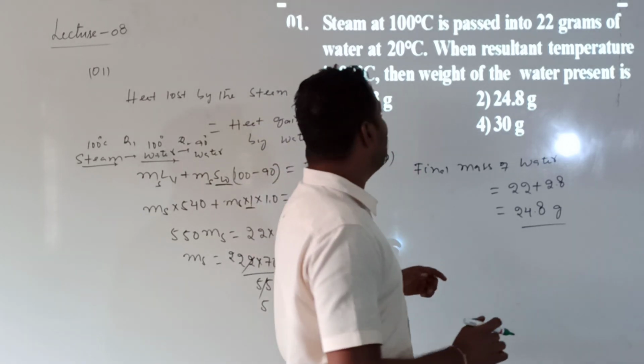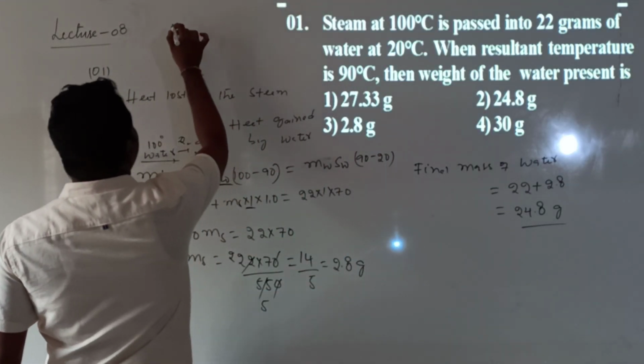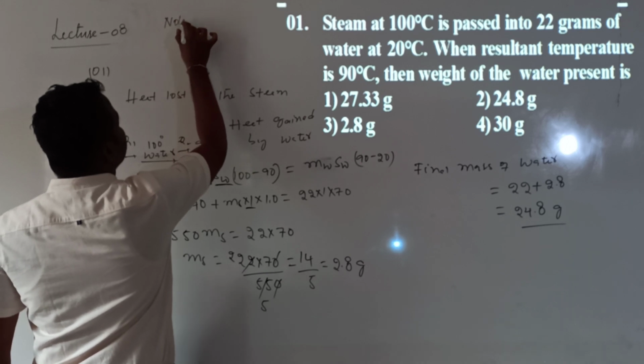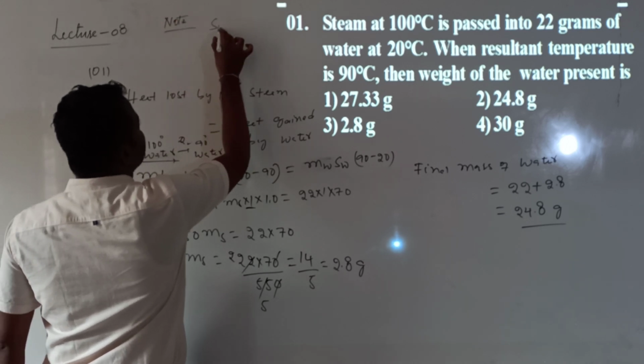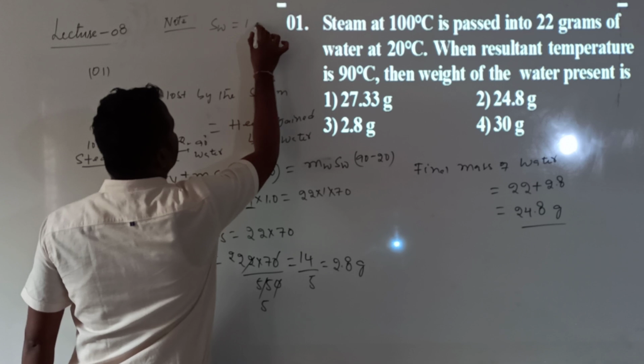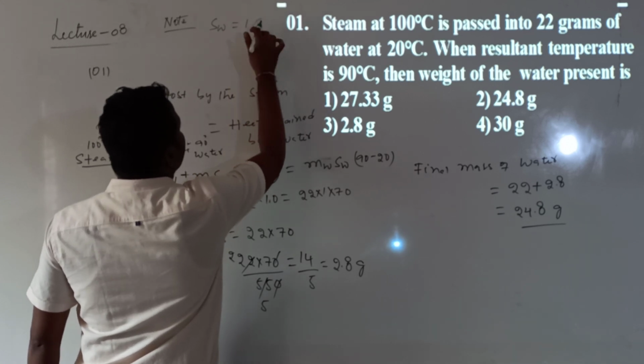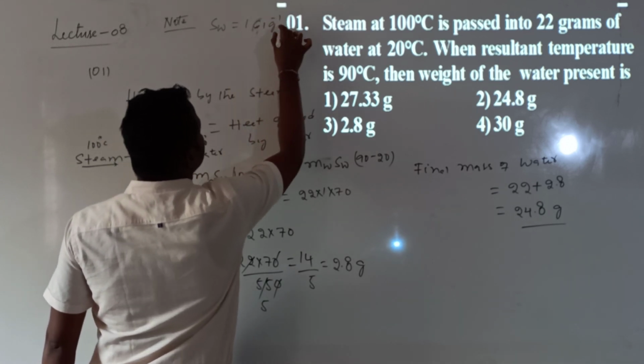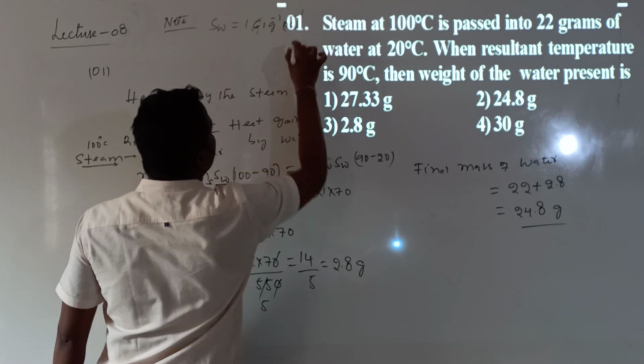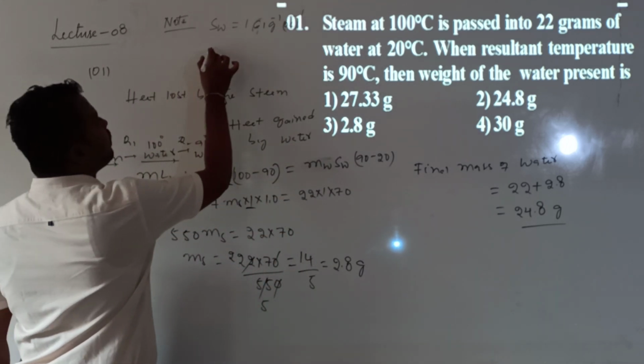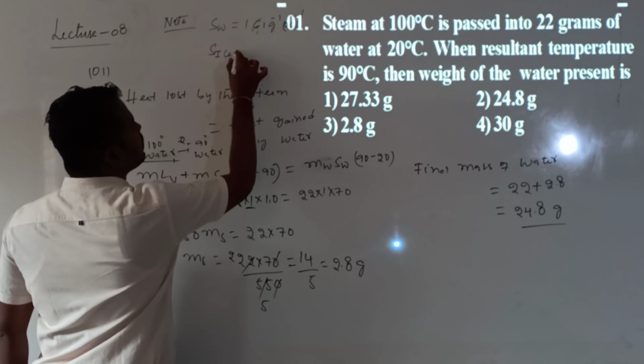And in this, one more important point you always have to remember. The specific heat of water, s_w, in the CGS system is 1 calorie per gram per degree centigrade. Along with water, you need to remember the specific heat of ice also.